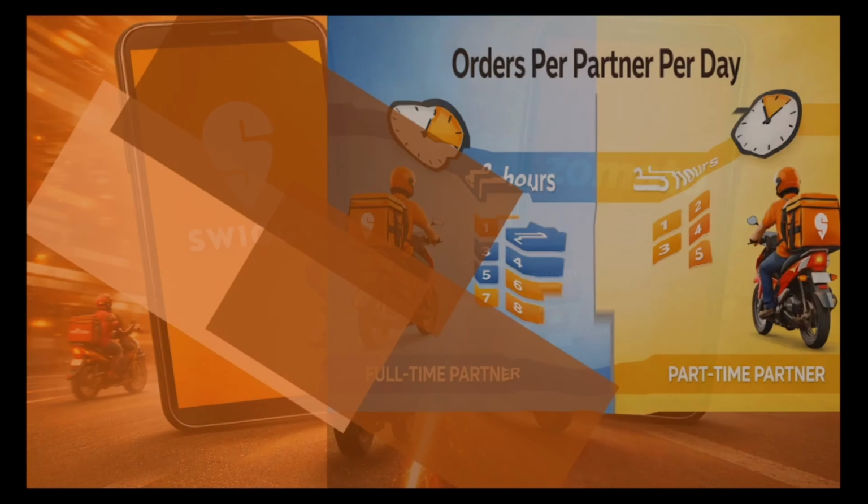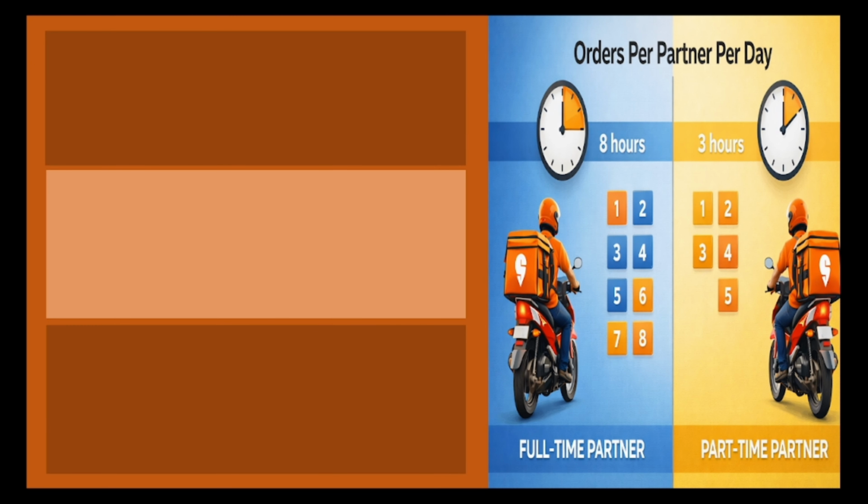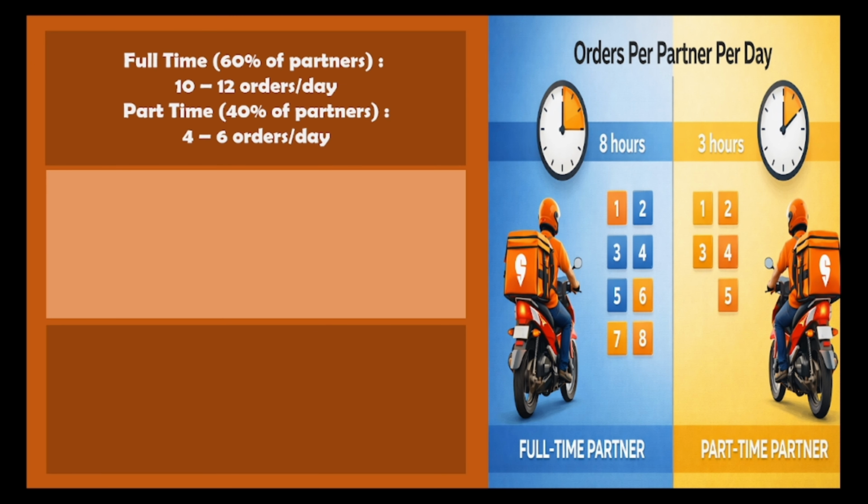Now let's start with the calculations. So there are basically two types of partners, full-time and part-time. I'm assuming full-time are 60% and they can complete 10 to 12 orders per day. Part-time are 40% who only work in peak hours and they complete 4 to 6 orders per day. You can also calculate these 10 to 12 orders using an approach which we discussed in the Starbucks case.